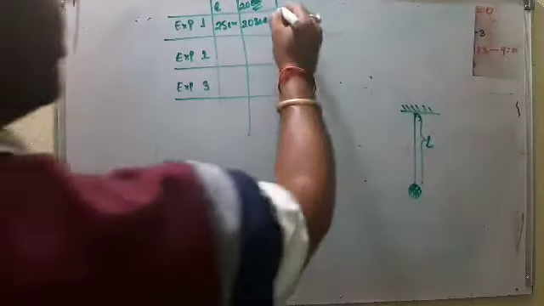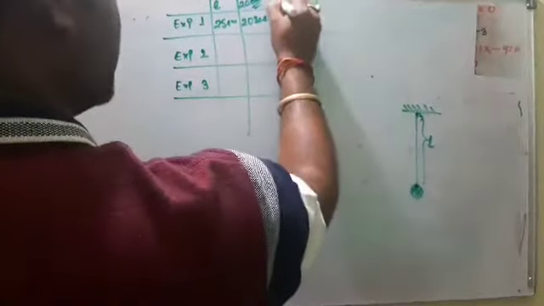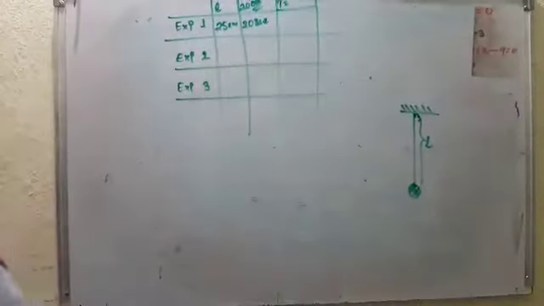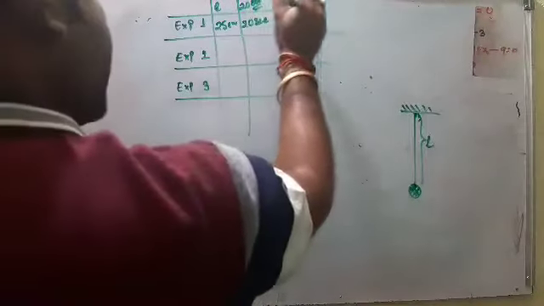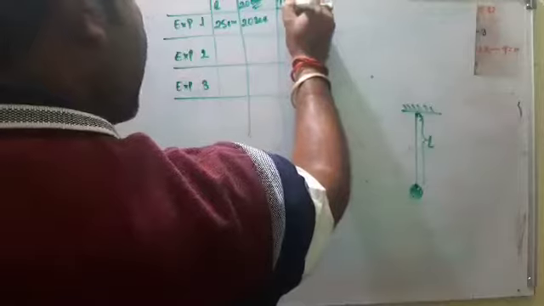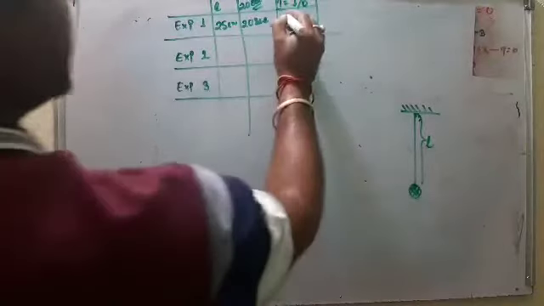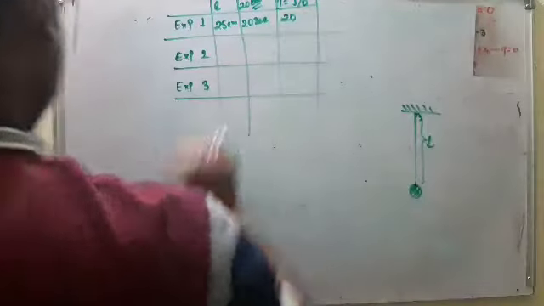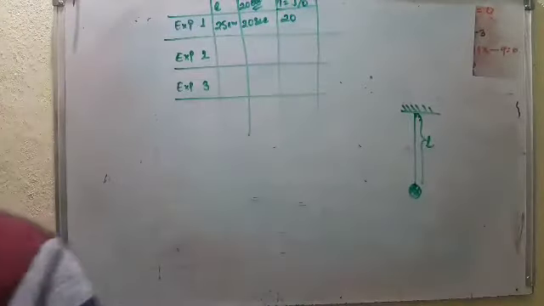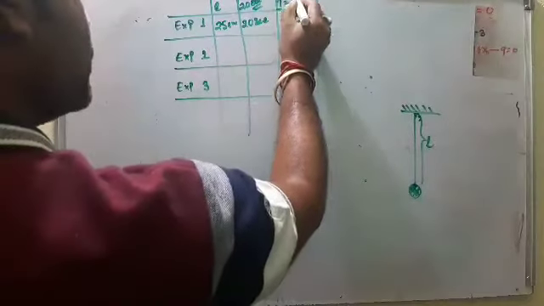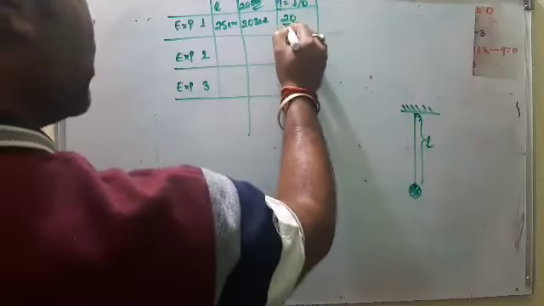So what is the time period? Time period is equal to time taken by number of oscillations. So time taken is 20 and number of oscillations also 20.